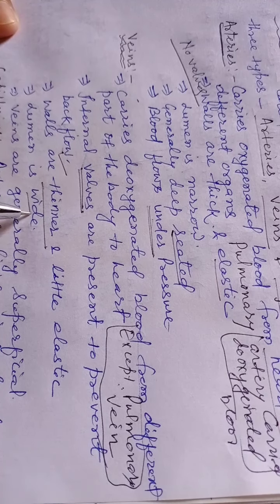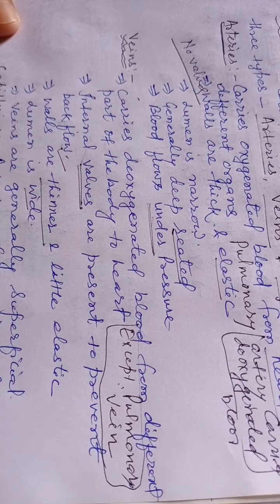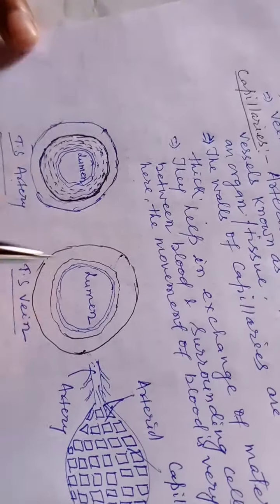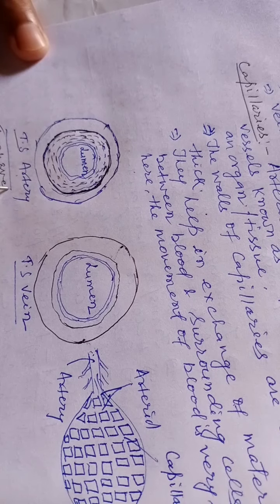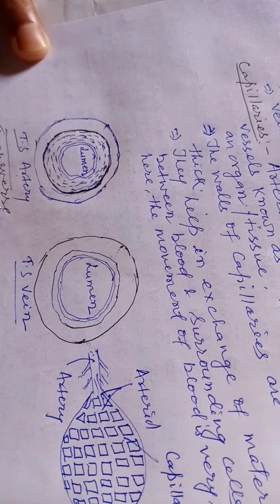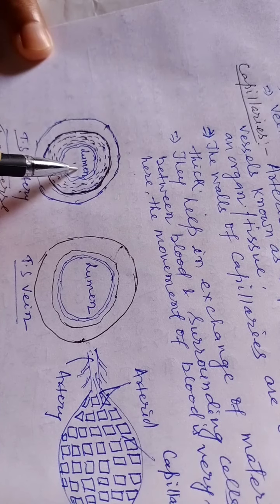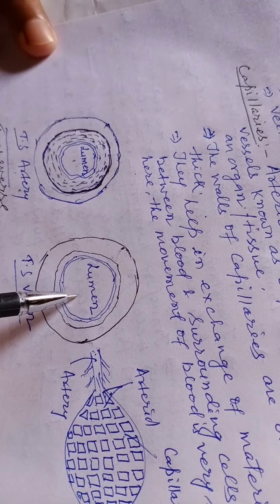The lumen is wide. Diagram: TS, transverse section, of an artery. In the artery the lumen is narrow, and in the vein the lumen is wide.